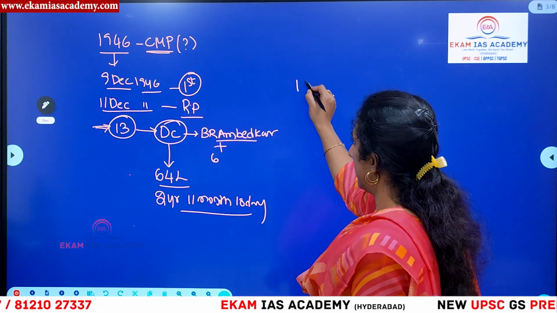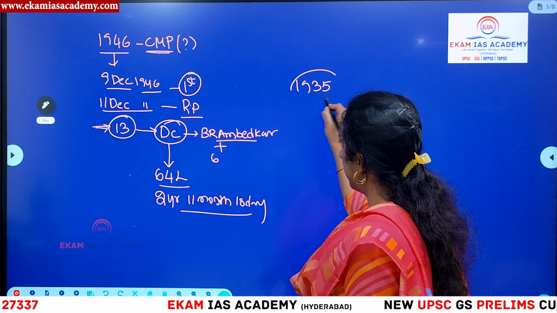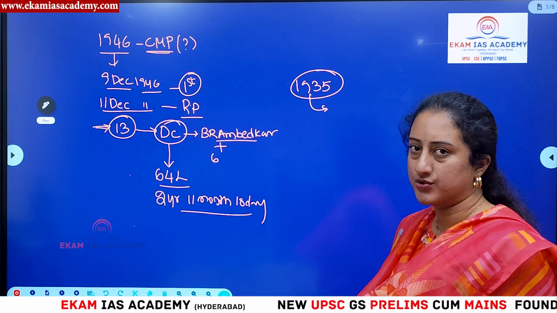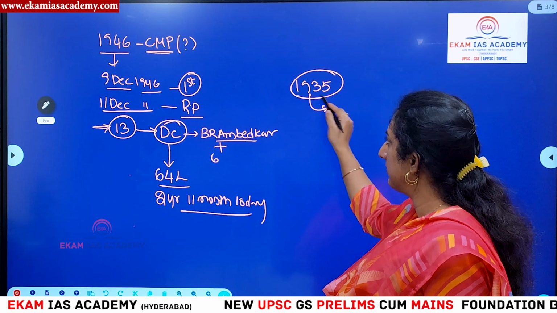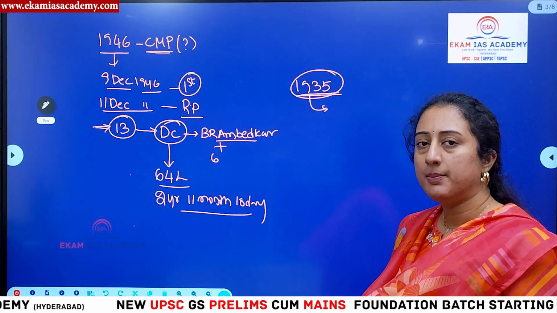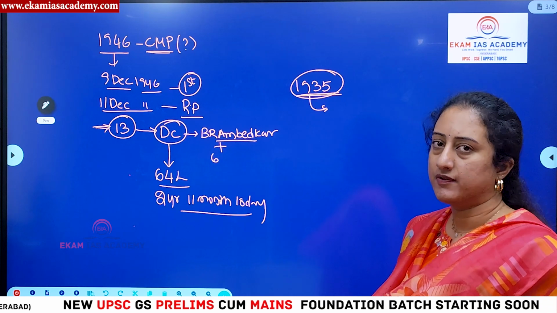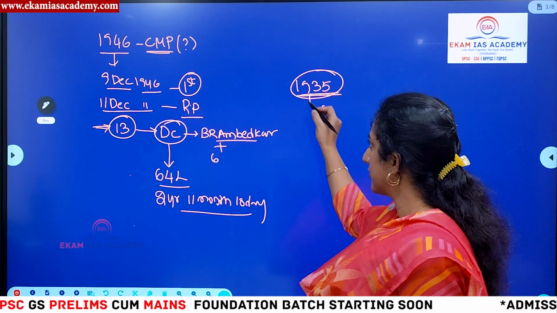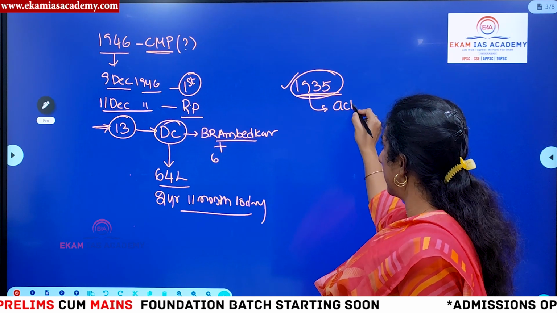But most of the important provisions were borrowed from the Government of India Act 1935. This is the foundation stone of the Indian Constitution, because we already had familiarity with this particular act when we were under British rule. That is the reason why many of the provisions were directly incorporated from the 1935 Government of India Act. Right? So this is also one thing we have to keep in mind.